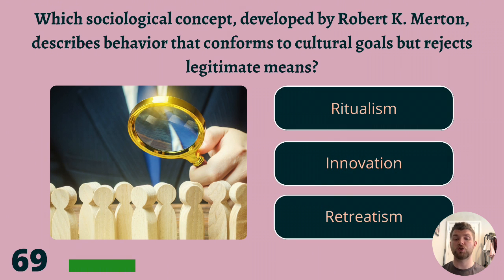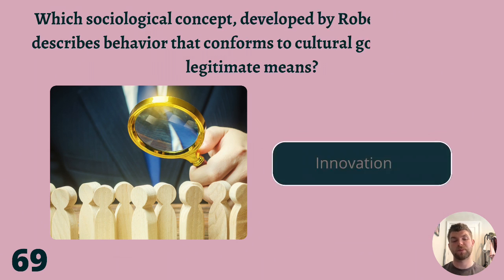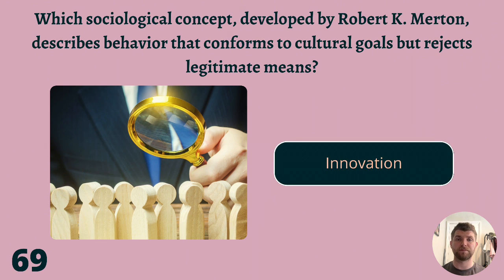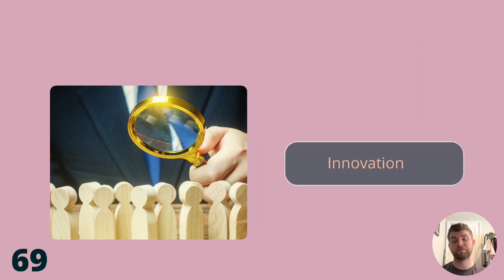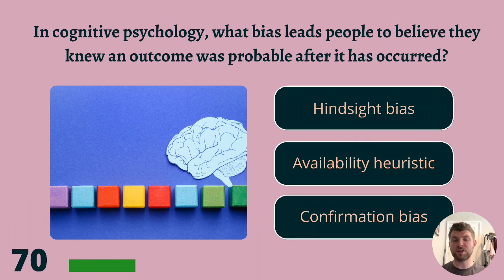Which sociological concept, developed by Robert K. Merton, describes behaviour that conforms to cultural goals but rejects legitimate means? Ritualism, innovation, or retreatism? The answer is innovation. In cognitive psychology, what bias leads people to believe they knew an outcome was probable after